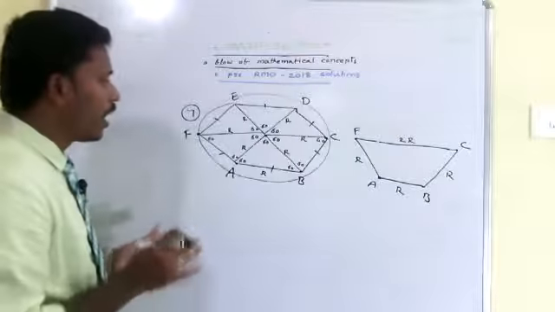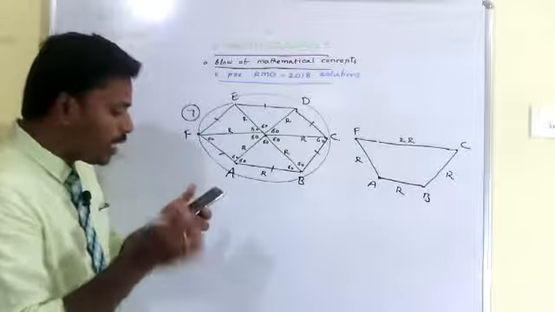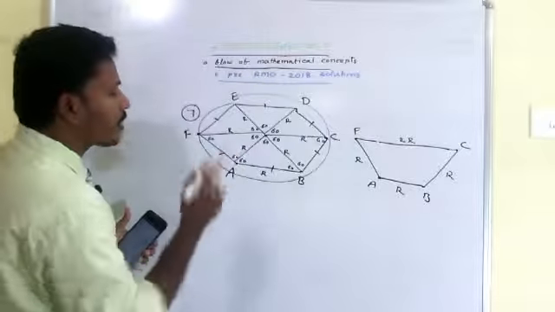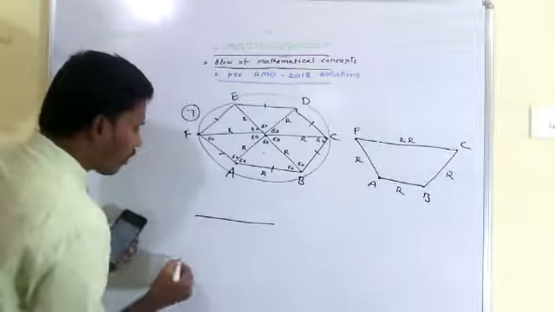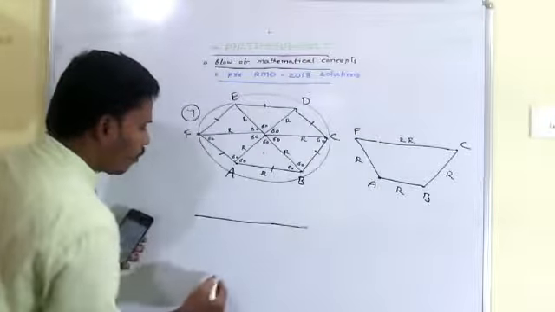Now coming to the question, they mentioned that you need to take a point P in the interior of the regular hexagon. For supposing you took a point P here, for our convenience I am going to draw one more diagram.